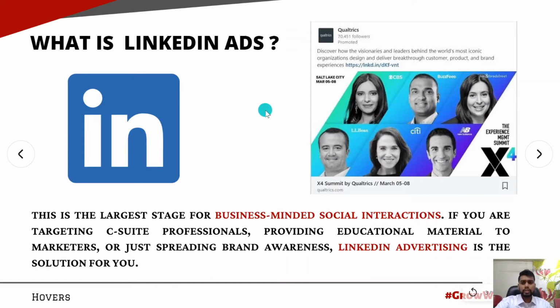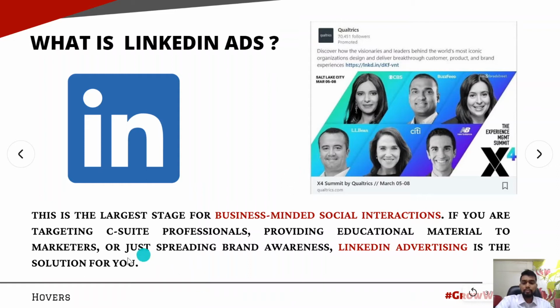To begin with, what is LinkedIn ads? So, as everyone knows, LinkedIn is for professional services. So, it is a professional social service platform. And what is going to happen on LinkedIn is that you are going to see a lot of ads from companies. This is an example ad from LinkedIn, and you can see this is promoted. So it actually looks very similar to the posts that you have on LinkedIn.